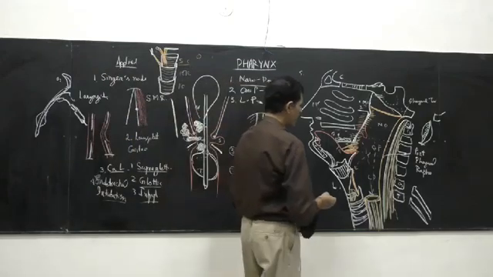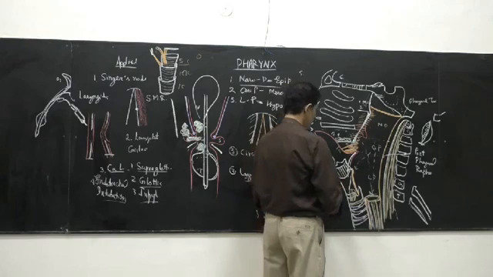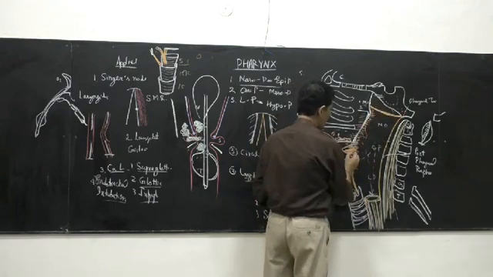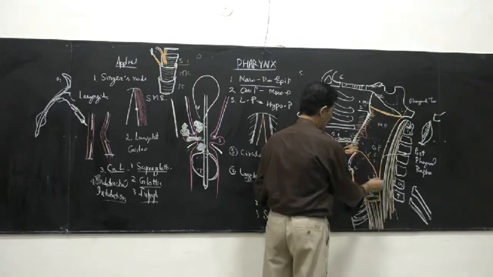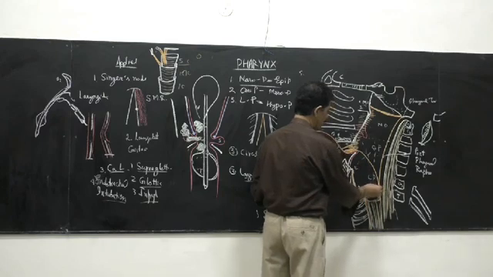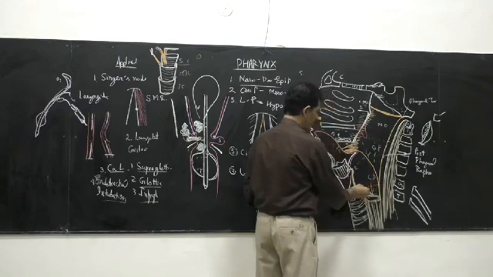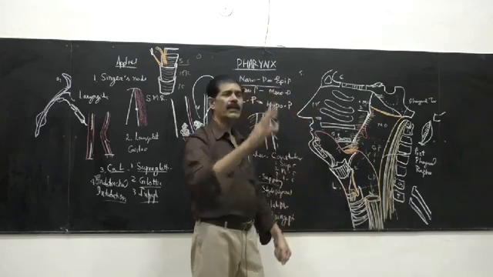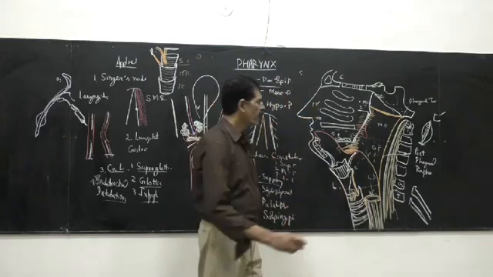So this is a fan shaped muscle and the upper border goes to the pharyngeal tubercle. The lowermost fibers go and form the pharyngeal raphe. At which level? At the level of vocal cords. So that is the extent of the superior constrictor muscle.